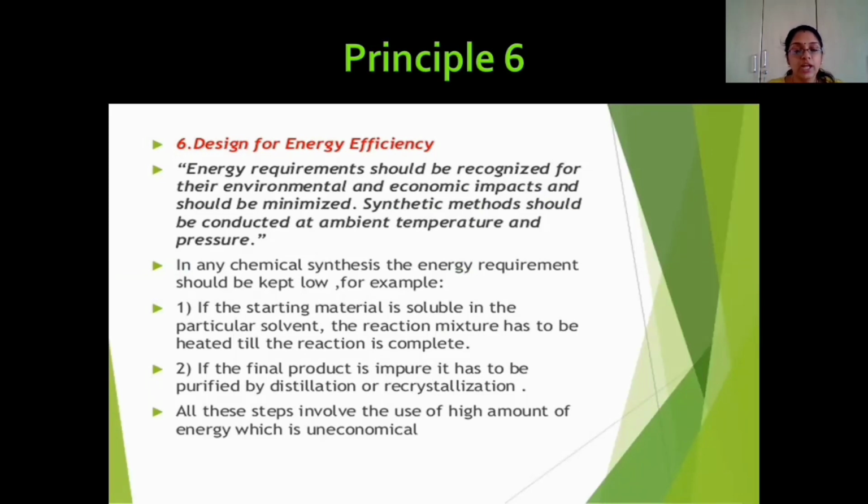So we have to try the reactions at ambient temperature and pressure. In 2005, a group of chemists was awarded the Nobel Prize for carrying out reactions at ambient temperature and pressure using an energy efficient catalyst.